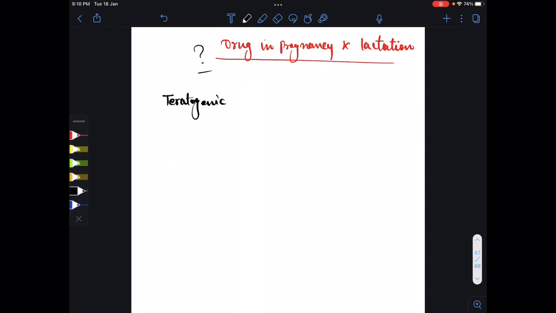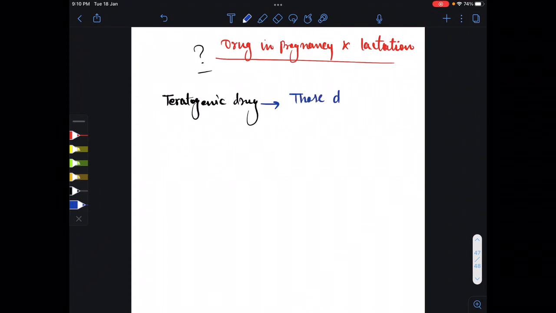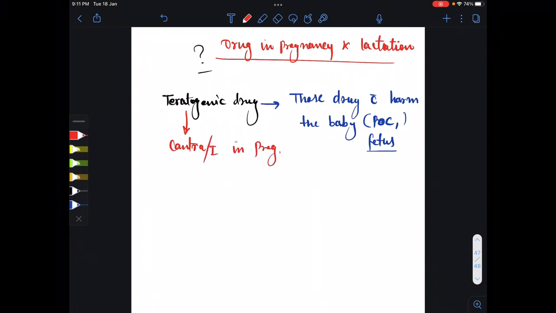Teratogenic drugs are those drugs which harm the baby, or you can say product of conception, or you can say fetus. Okay, so these drugs are contraindicated in pregnancy. So for that, we have to know what those drugs are.